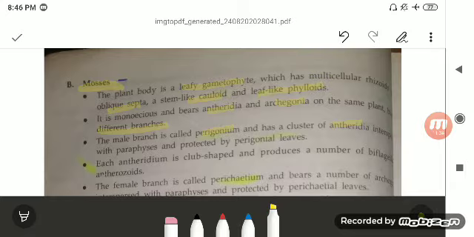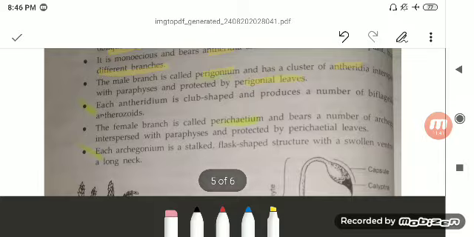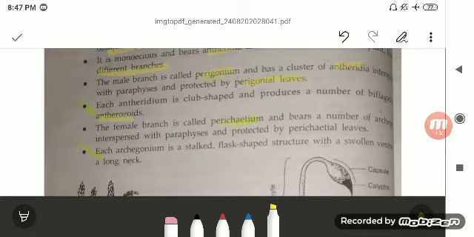With the various perigonial leaves there, they are being protected by them, and each antheridium is club-shaped and produces a number of biflagellate antherozoids, as we have already seen in the above pictures, that they have a club shape and are surrounded by a jacket-like structure. And the female branch is called the perichaetium, and they bear a number of archegonia, and they are again protected by the perichaetial leaves.